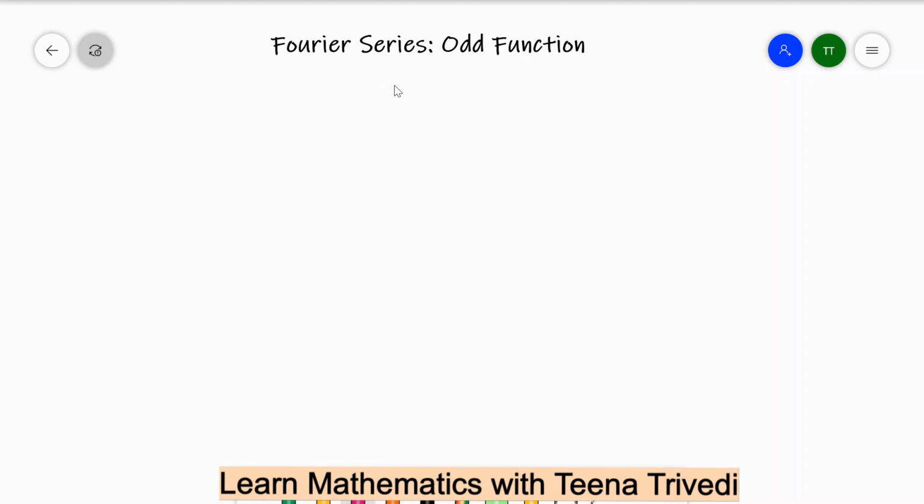So today we are going to solve a question which is based on Fourier series and odd function in limit minus pi to plus pi. So let's start. In minus pi to plus pi limit there are three conditions. First is when the function is neither even nor odd. The second condition is when the function is even.